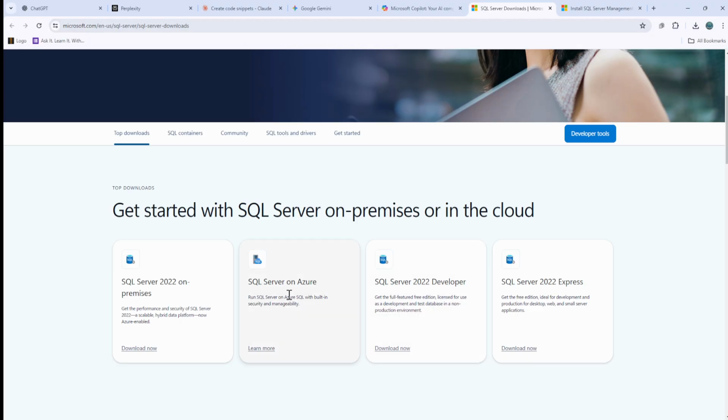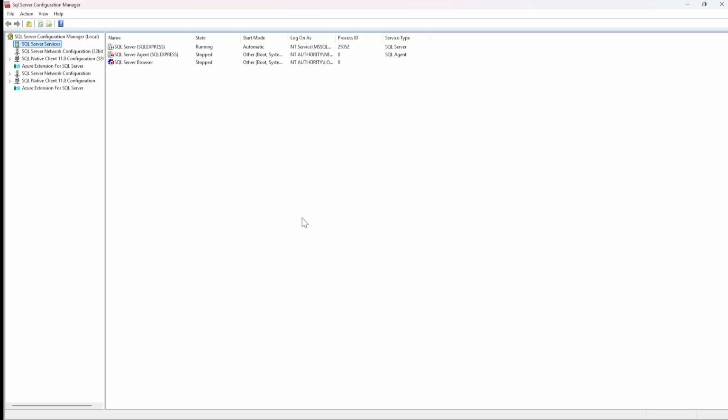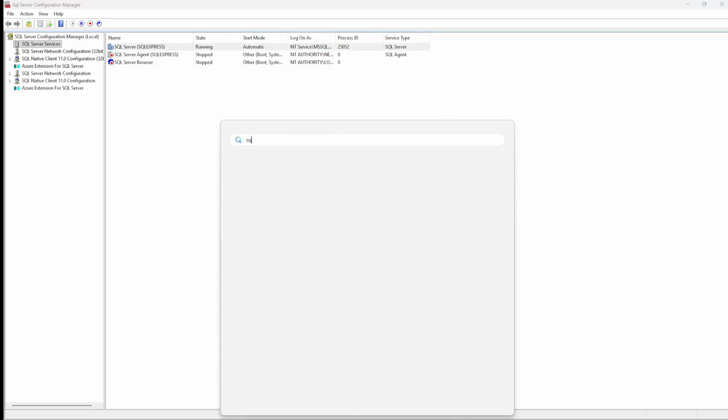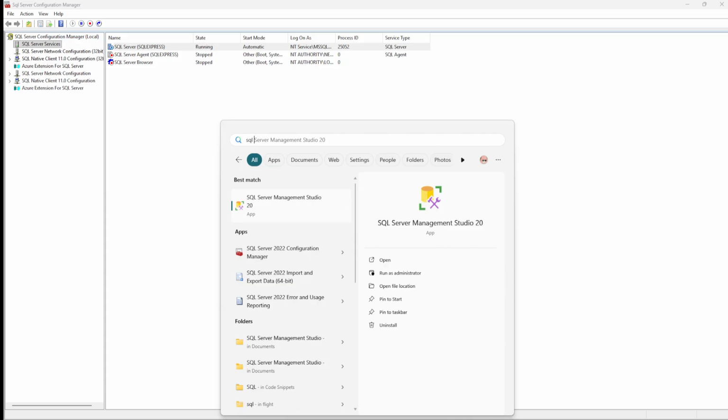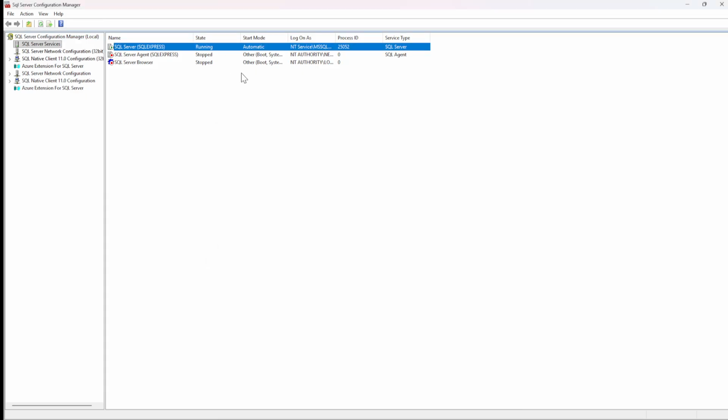Then what will happen once you install it? Like any software that you install, it gets executed. This is actually how an SQL Server lives. So this is an SQL Server on your machine. Now this is the Express Edition that I was talking about. That's what I've installed. Once you install it, you can click on the Start button, and then you can click on SQL Server Configuration Manager. And once you click on that, this particular window will open up.